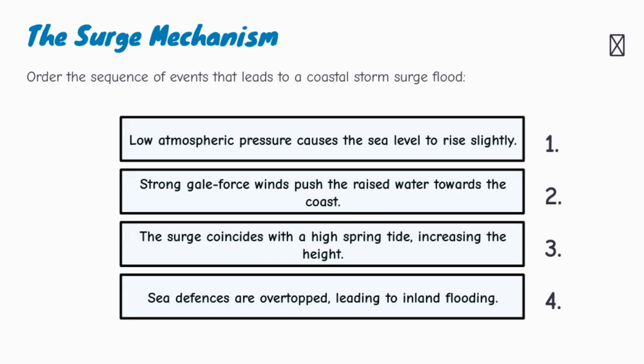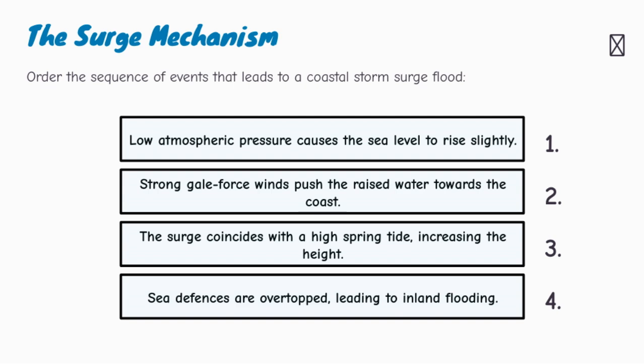The correct order is: first, low atmospheric pressure causes the sea level to rise slightly. Second, strong gale force winds push the raised water towards the coast. Third, the surge coincides with a high spring tide, increasing the height. Fourth, sea defenses are overtopped, leading to inland flooding.